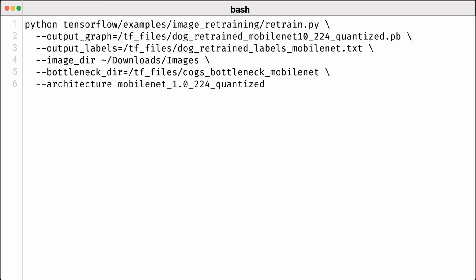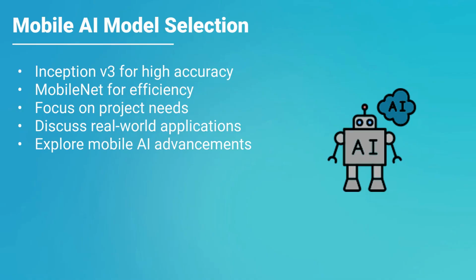This quantization makes the model smaller and faster, which not only enhances performance, but also maintains a decent level of accuracy, making it really well suited for mobile applications. In conclusion, choosing between Inception V3 and MobileNet ultimately revolves around your project needs. If your primary focus is accuracy and you have the resources to handle those high computational models, then Inception V3 serves you well. However, if you're looking for a responsive and efficient model that works well within the constraints of mobile hardware, then MobileNet is definitely your best bet.